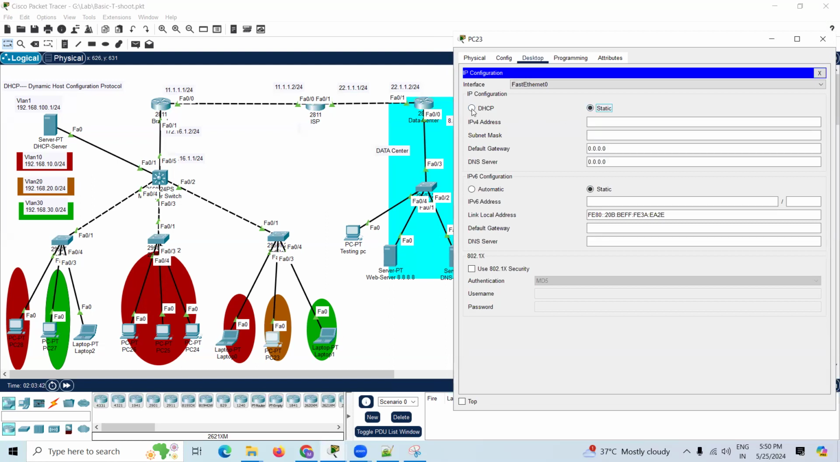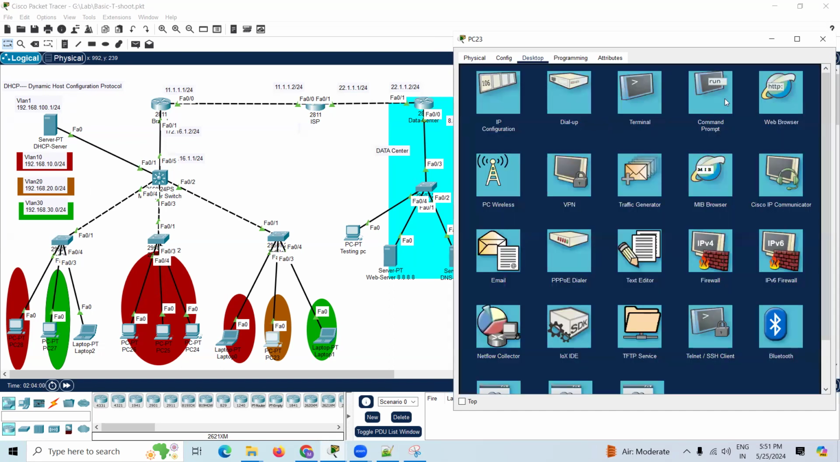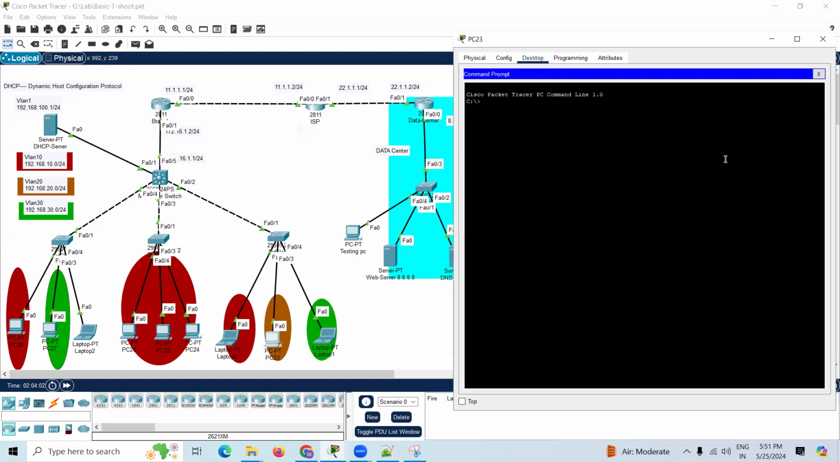He got the IP address from VLAN 20. Now check here. Yes, he got the VLAN 20 IP address, 255.255.255.0, and 192.168.20.1, and still he is not getting the DNS IP address. If he is not getting the DNS IP address, it means the issue is here only. If you want to check more about it, move to the command prompt and run ipconfig.